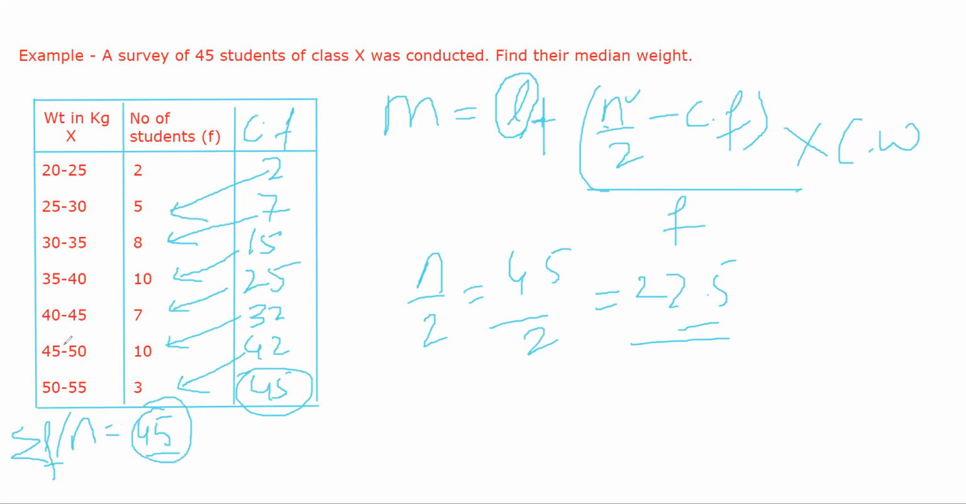Now we have found the cumulative frequency. Here is where your N by 2 value comes into the picture. For the N by 2 value that you have found, the cumulative frequency that is closest to N by 2 and slightly higher than it will give the median class. So among all of these, the value closest to 22.5 that is slightly larger than 22.5 is 25.